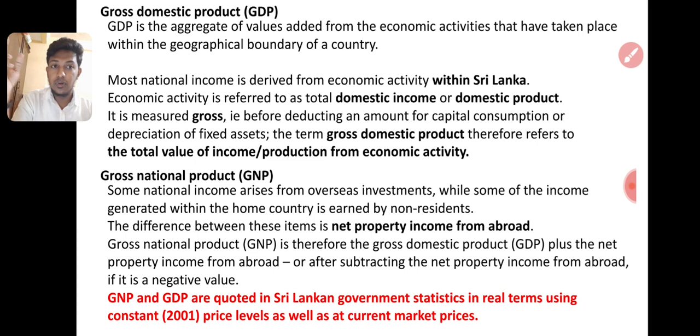Gross national product is therefore gross domestic product plus the net property income from abroad. After subtracting, the property income from abroad can be a negative value. GNP and GDP are required in Sri Lankan government statistics in real terms, using the constant 2001 price level as well as current price. I said 2002 as the base price for the calculation of inflation and real terms. You understood that I explained GDP in economic growth. It should be taken in real terms and per capita. I have explained how inflation is taken out from economic growth. In GDP and GNP, it is the same thing.